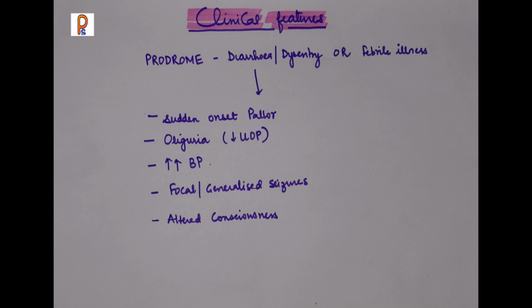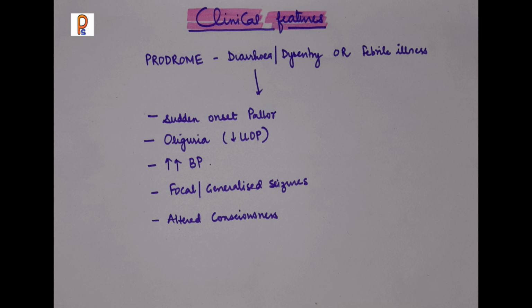If we see the clinical features of HUS, the typical type usually affects young age, while atypical can affect all ages, but children of all ages may be affected by HUS. In the history, there will be a prodrome of diarrhea, dysentery, or other febrile illness, followed by sudden onset pallor because of the hemolysis occurring in the child. Also, because of the renal insufficiency and blockage of the renal microvasculature, there will be oliguria, reduced urine output. There will be raised BP, that is hypertension. Also, the child may have focal or generalized seizures or altered consciousness.